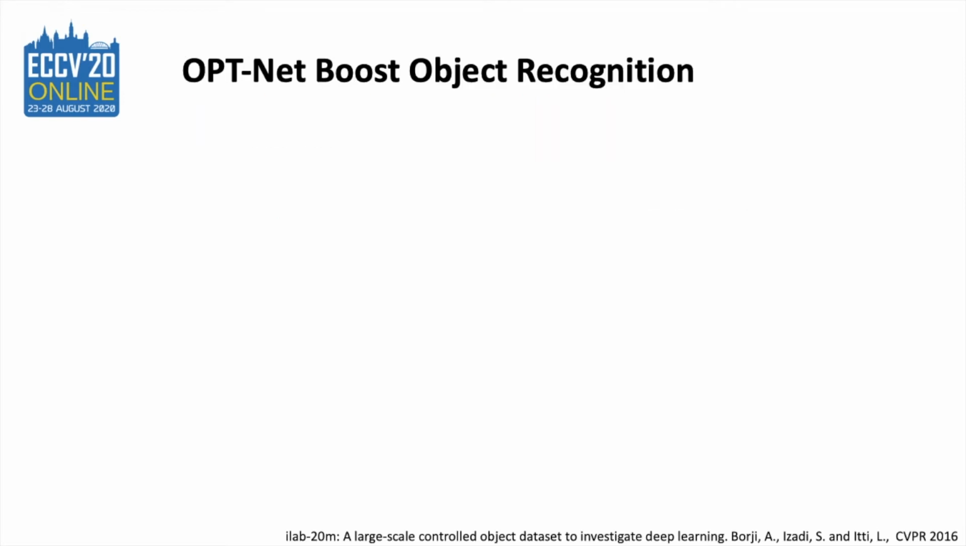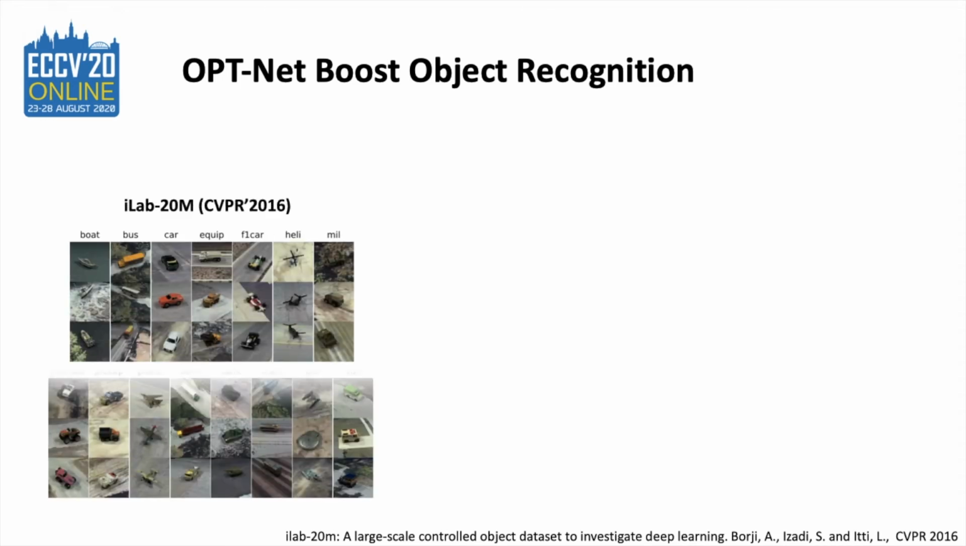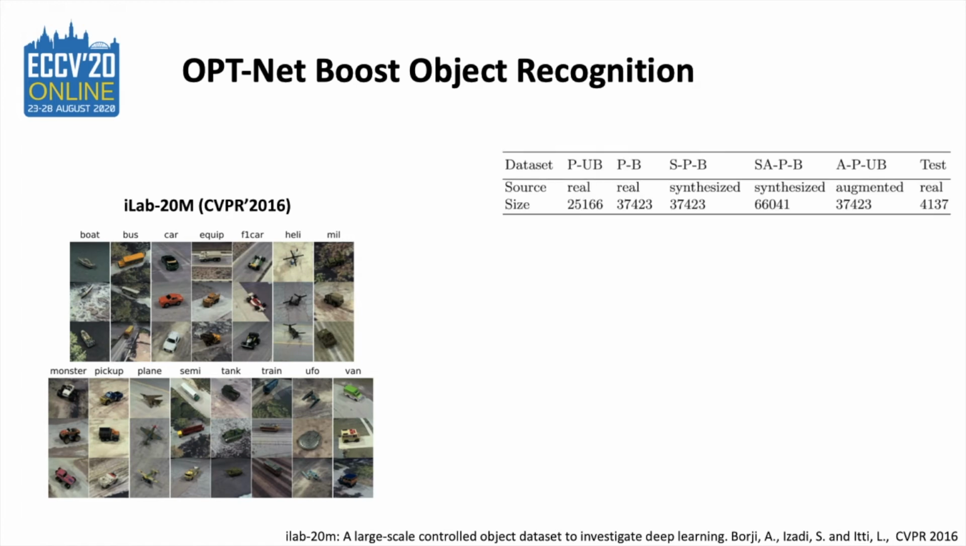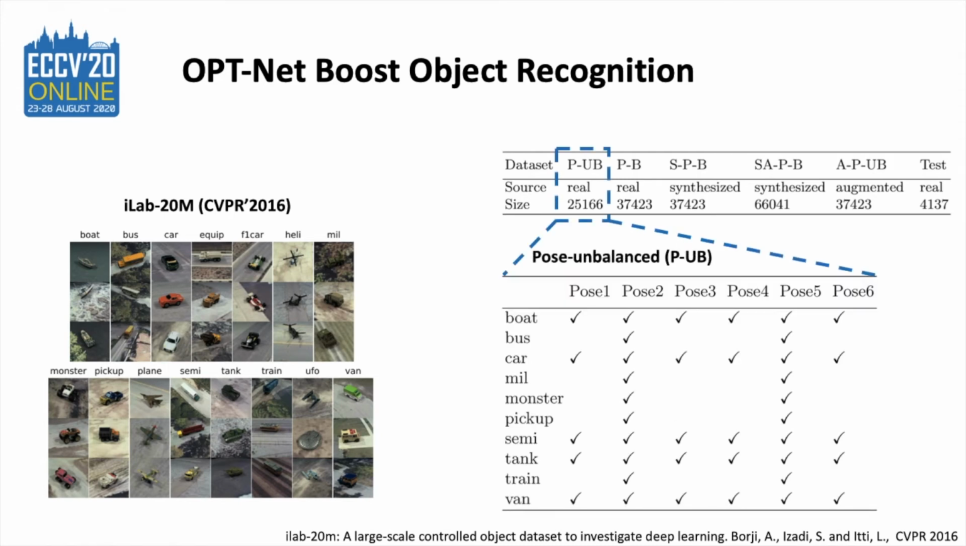To explore the performance of OPTNet as a generative model to help the training of a discriminative model, we design object recognition experiments. We use a subset of the large pose-balanced dataset iLab 20 million. Different training sets are tailored from iLab 20 million. In pose unbalanced, PUB, 5 classes of vehicles have all 6 pose images, while the other 5 classes have only 2 poses, which has significant pose bias.